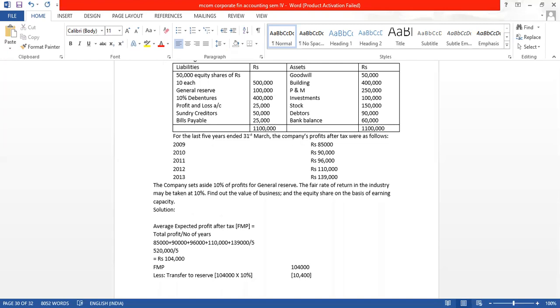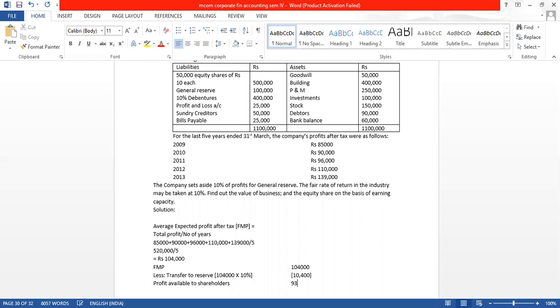Now we have the profit available to shareholders, which will be 1,04,000 minus 10,400.